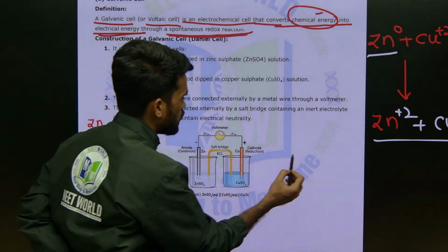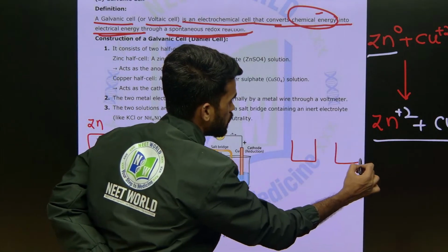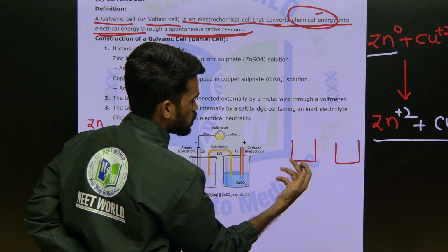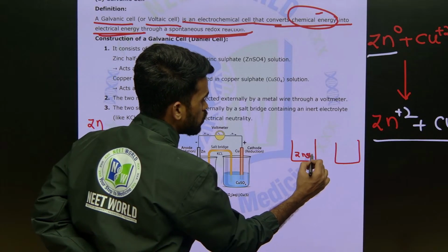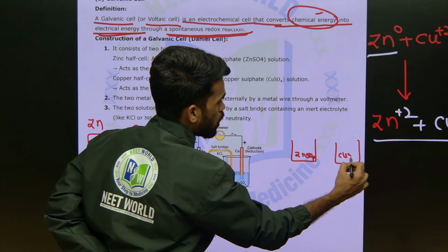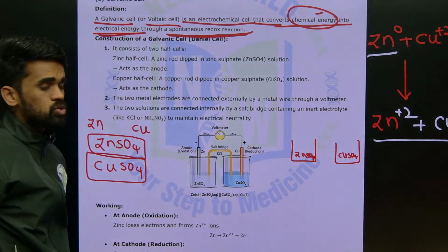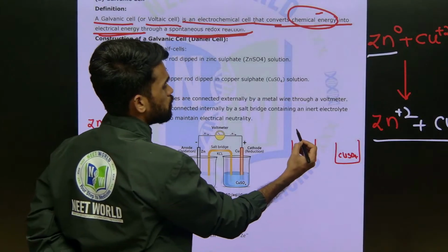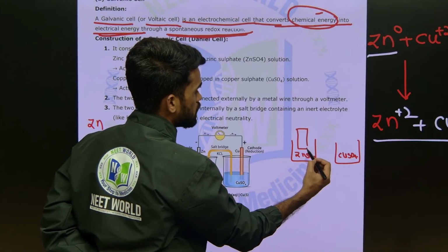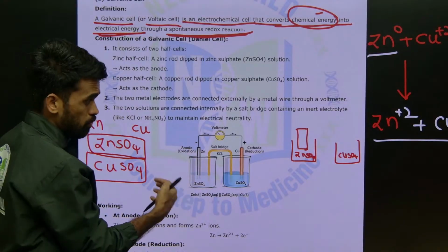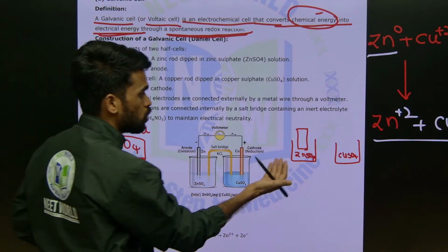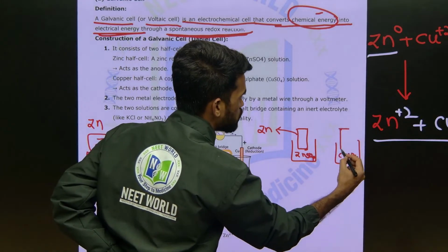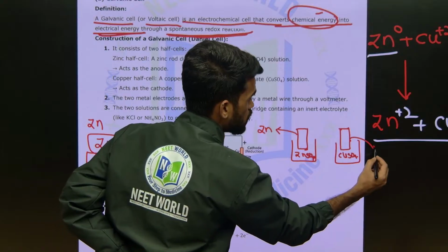So just take two beakers like this. In one beaker I am taking zinc sulfate solution. In another beaker I am taking copper sulfate solution. Okay. So now what I am doing is, in the zinc sulfate I am dipping the zinc rod. See, here it is already given, but you should feel that we are doing this experiment. So the zinc rod is dipped in zinc sulfate solution, and similarly the copper rod is dipped in copper sulfate solution. This is the copper rod.